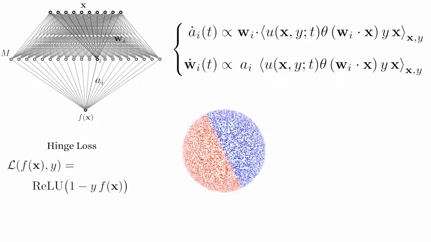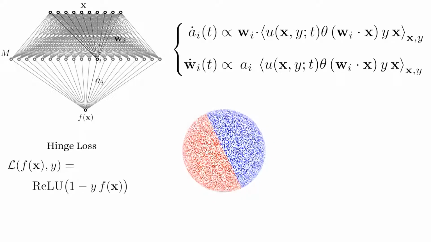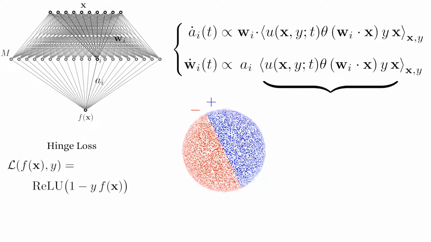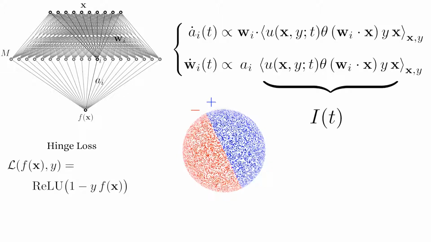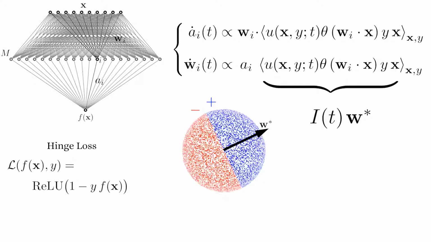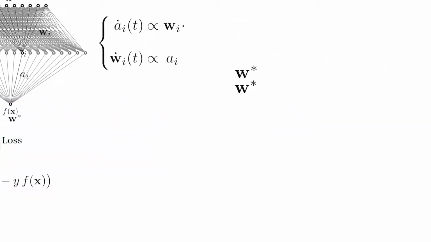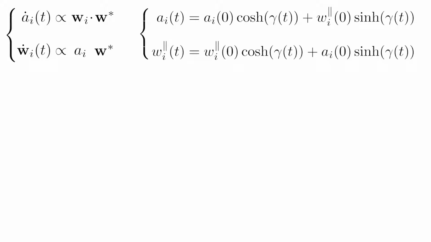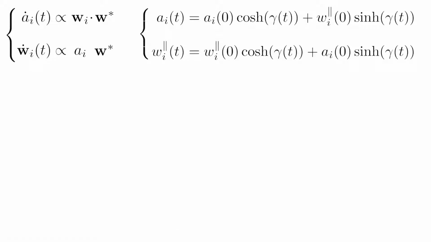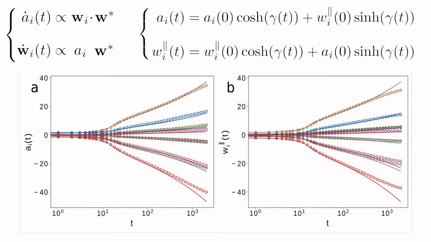If we consider the case where the data are taken from a spherical distribution with a hyperplane separating the two labels, this average can be computed exactly. More importantly, the integral does not actually depend on Wi, and instead it always points along the vector w star perpendicular to the separator plane. Now this means that the evolution for all Wi only takes place along this direction, so that we can explicitly write the trajectory of the weights in the w parallel, A space, and these follow the hyperbolas that you can see here. This in turn tells us how fast examples are classified, and we can then compute the time dependence, so that we can directly compare our parameters' evolution with the real training.